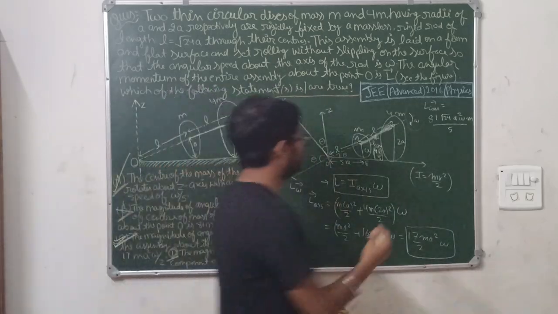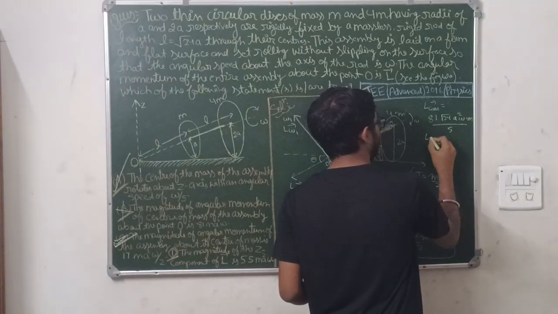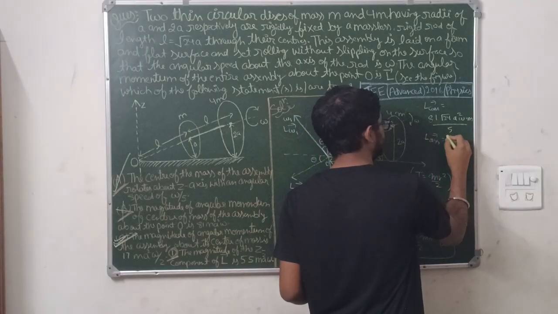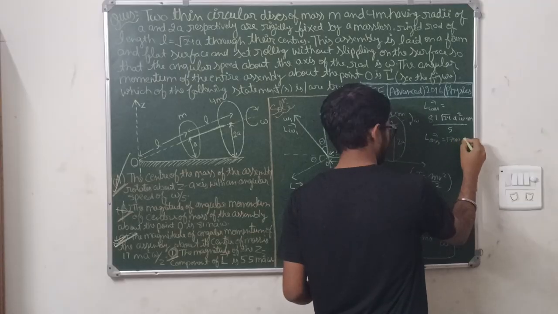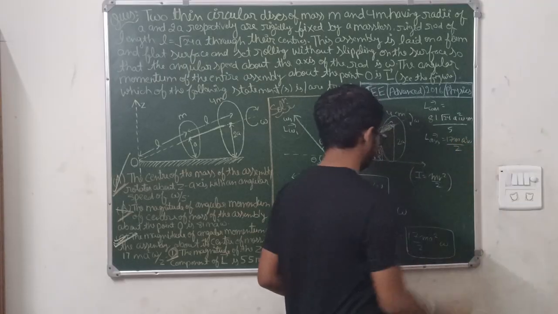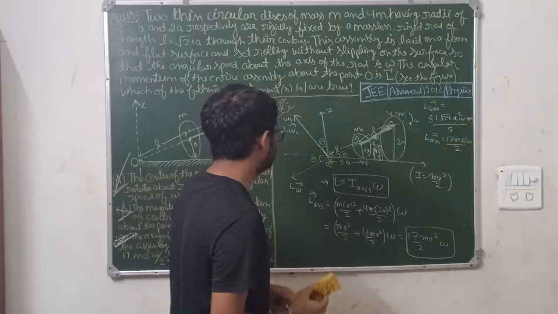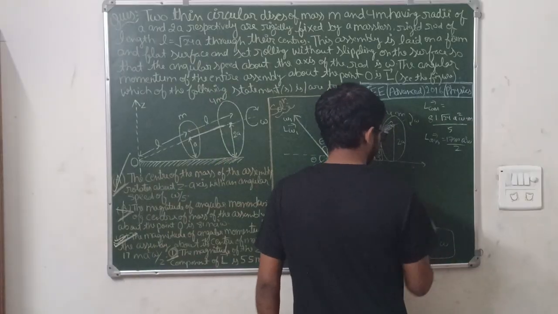Okay. So here we have found L for assembly is 17 ma square omega by 2. So all the options are verified. Now for the last option. Last option is saying what?